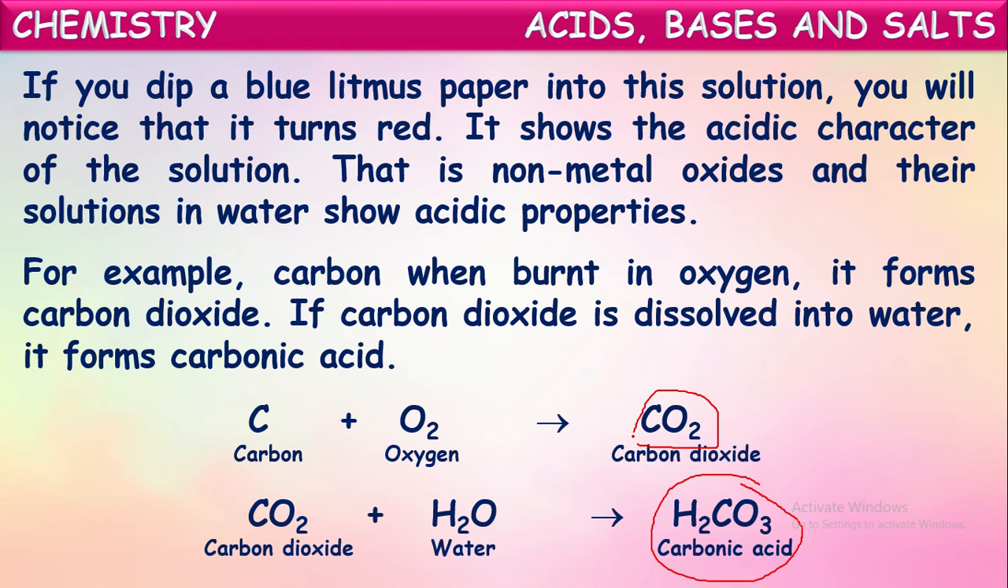When a non-metallic oxide is dissolved into water, it forms an acid, called carbonic acid here. So both the non-metallic oxide and the solution formed when it is dissolved into water show acidic properties. When you dip a blue litmus paper into the carbonic acid solution, it turns red. That shows its acidic character.